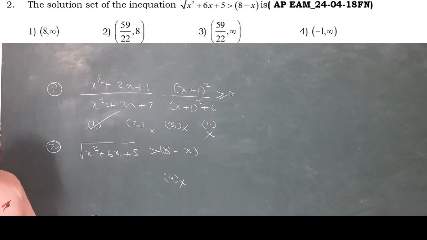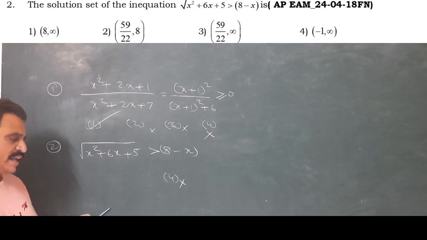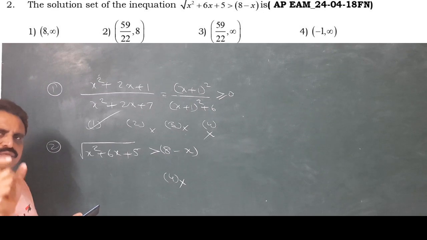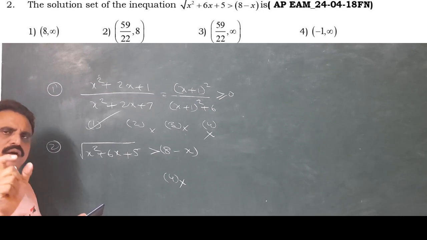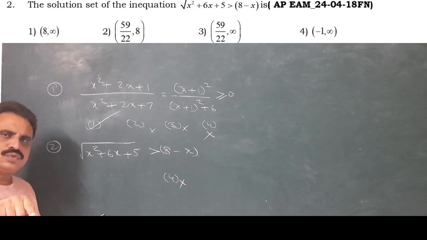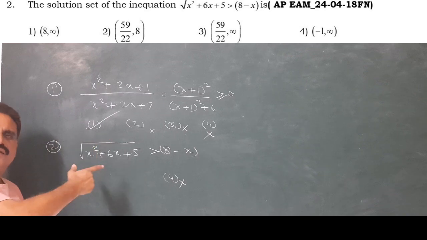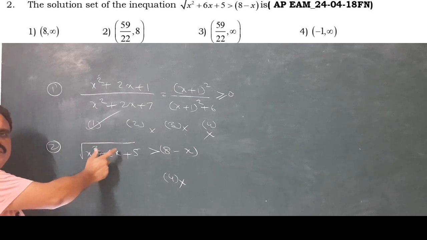Next, first option 8 to infinity. Second, 59 by 22, that is 2 point something. That means the second and third contain 3. But the first one does not contain 3. Let us verify whether this inequality is satisfied by 3.